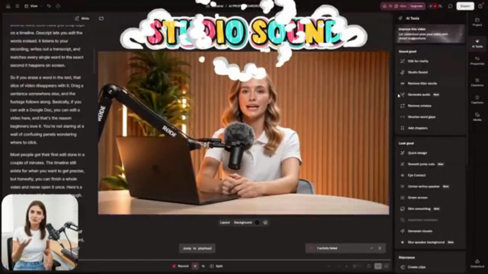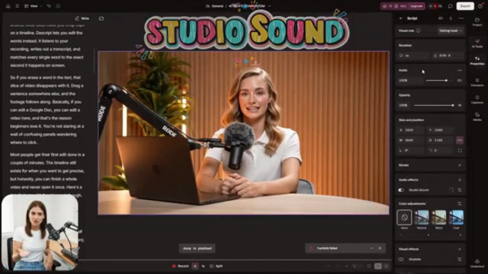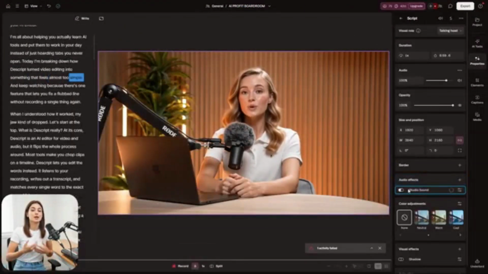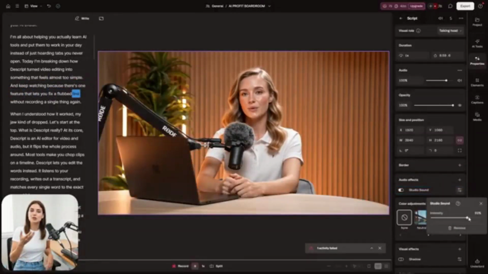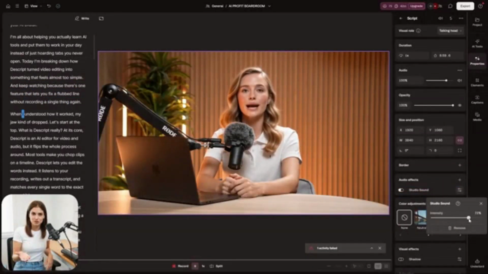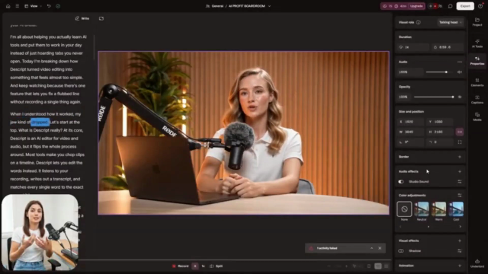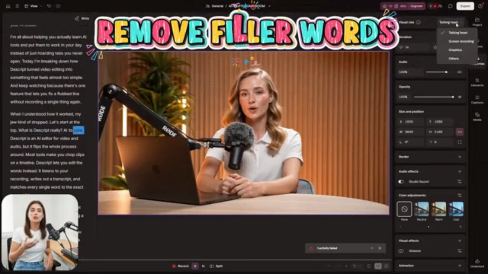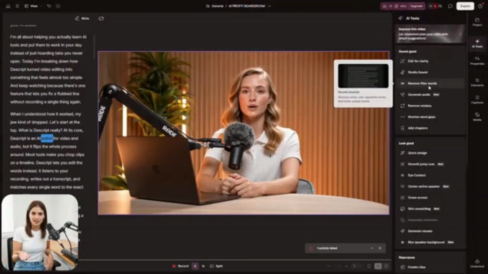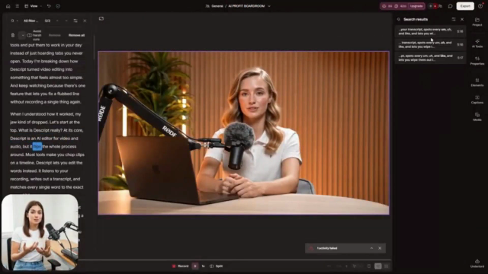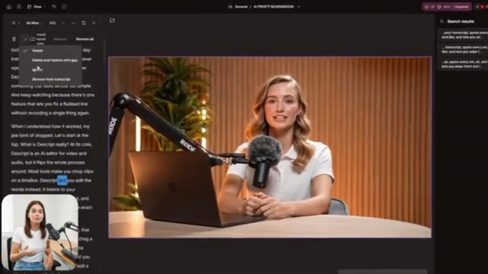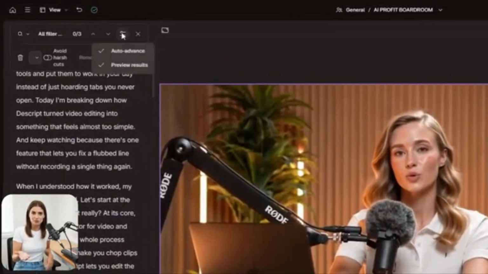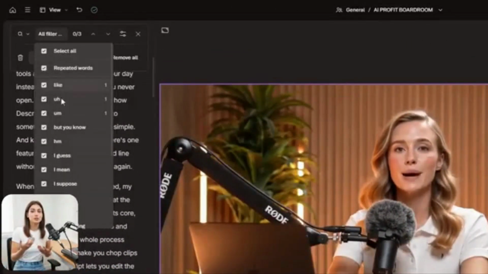Then there's Studio Sound. Small feature, huge payoff. It grabs rough audio, wipes out the background hum, and lifts your voice so it comes through sharp and clear. One click, no studio, no expensive mic. You could record in an ordinary room and still sound like you were in a proper booth. There's the filler word tool too. It combs through your transcript, spots every "and" and "like", and lets you clear them in one sweep instead of hunting each one by hand. It saves a startling amount of time and makes you sound way more confident. If you've ever cringed at a playback of yourself, you'll love this one.